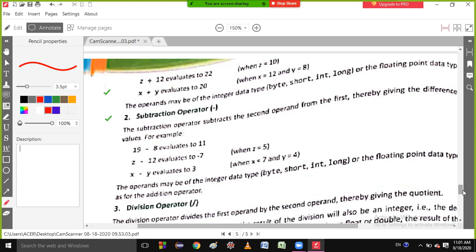I'm very disappointed by getting this answer. I asked simply how many operands are used in the arithmetic operator. You will tell, sir, it cannot work on a single operand, it works on two operands. So that means the arithmetic operator comes under the binary operator. Is it clear or not? Is it clear, students?